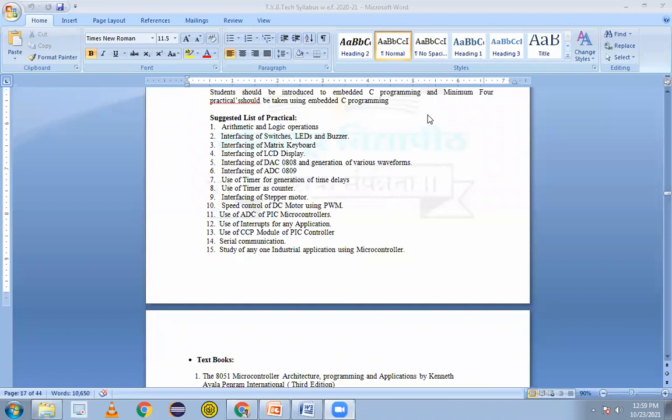First practical is based on performing the arithmetic and logical operations. Means we can perform addition, subtraction, multiplication, division with the help of this practical, and also logical operations, that is called ANDing, ORing, XORing, NORing, all these operations.